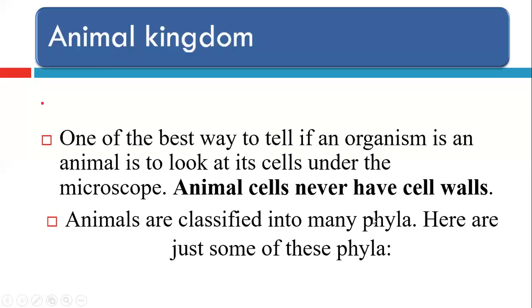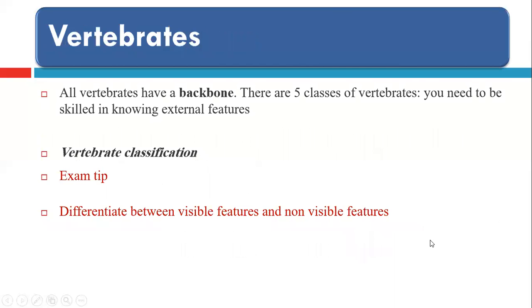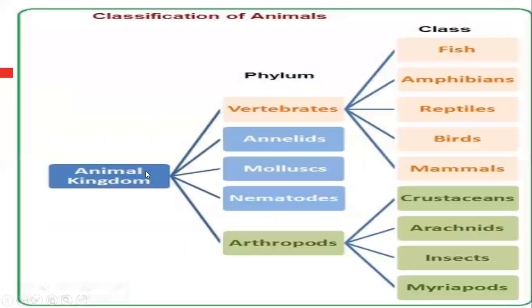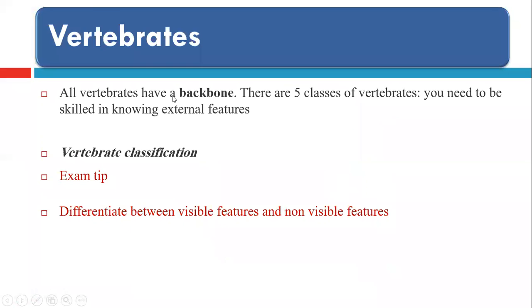Animals are classified into many phyla. Here are just some of these phyla. So the animal kingdom is classified into vertebrates, annelids, molluscs, nematodes and arthropods. We will concentrate more on the differentiation between different vertebrates and different arthropods according to your syllabus. So we'll start directly: what is the meaning of vertebrate? Very common in the exam. Why are they called vertebrates? Because they have a backbone.